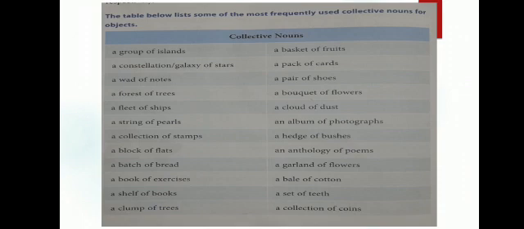Now children, here we have some more examples of collective nouns used for objects.